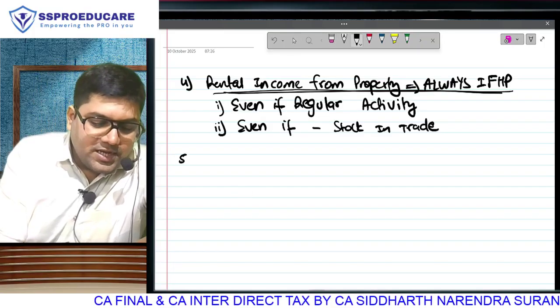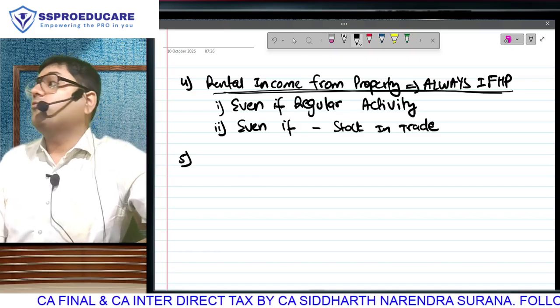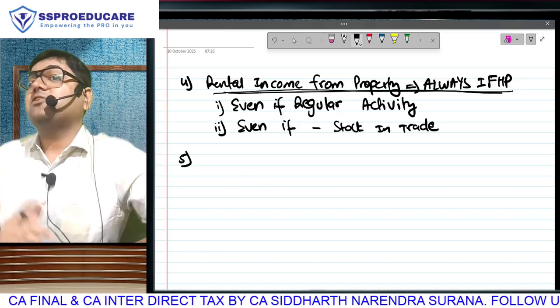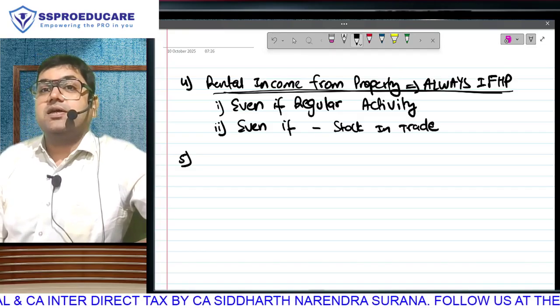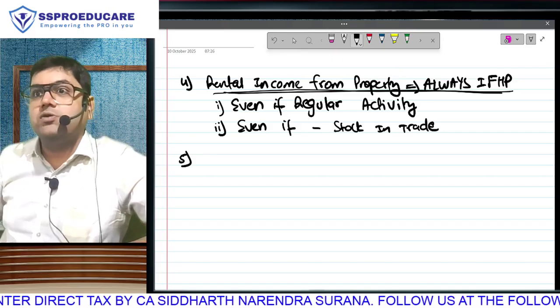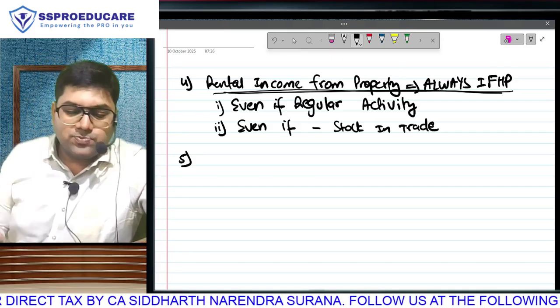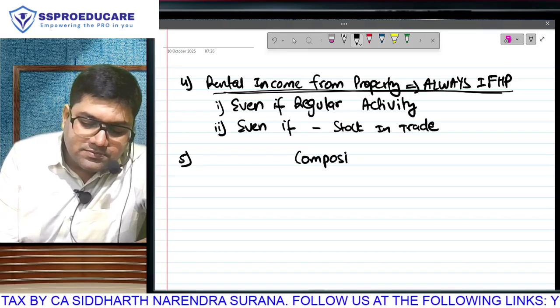Chalo. Next point, and the last point in the introduction of income from house property. Thereafter we move to the calculation, where the biggest calculation that we learn is the calculation of annual value. Yesterday a student asked me, sir, how to determine this annual value? Well, we have been given a calculation for how to determine the annual value. Okay? So, last point. Supposing you are getting something called composite rent.